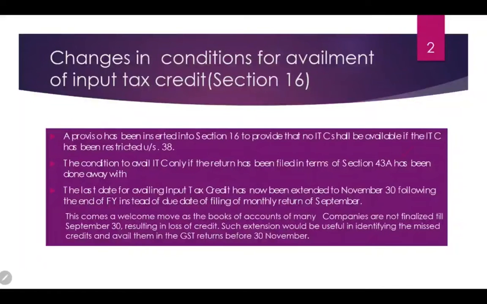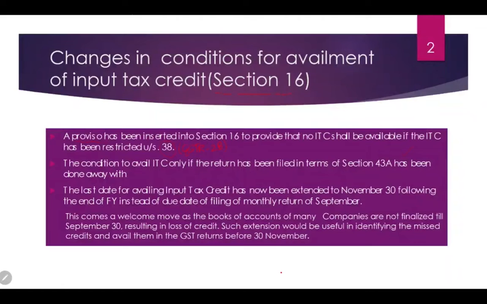The first amendment is in section 16. What section 16 says, a proviso has been inserted that no ITC shall be availed if the ITC has been restricted under section 38. Section 38 basically talks about your GSTR 2B. This means if your ITC is not appearing in GSTR 2B, then you cannot avail the said ITC.